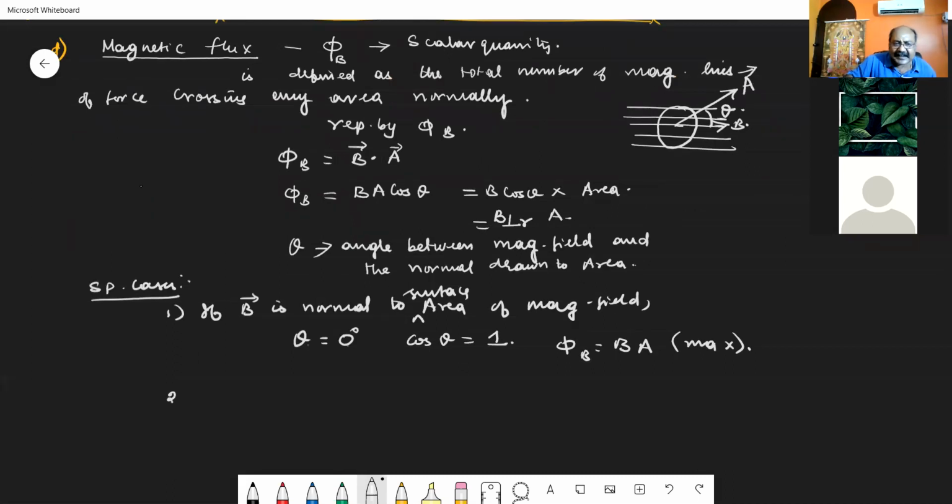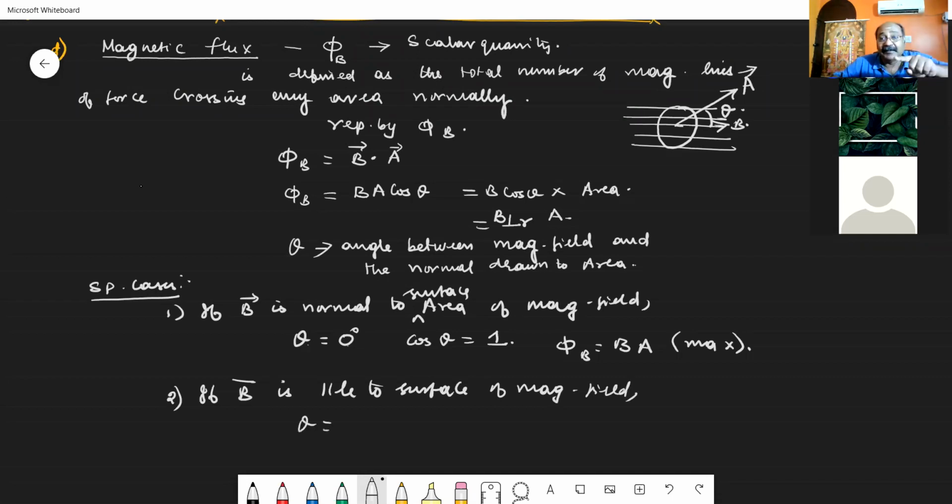Similarly, the second special case. If the B vector is parallel to the surface area, that is, the magnetic field lines and the area are parallel, then the normal drawn to the area and the magnetic field lines are perpendicular. Theta is the angle between the normal and the magnetic field lines, so theta becomes 90 degree. Then cos 90 is 0, so the flux phi B equals 0. This is the minimum.